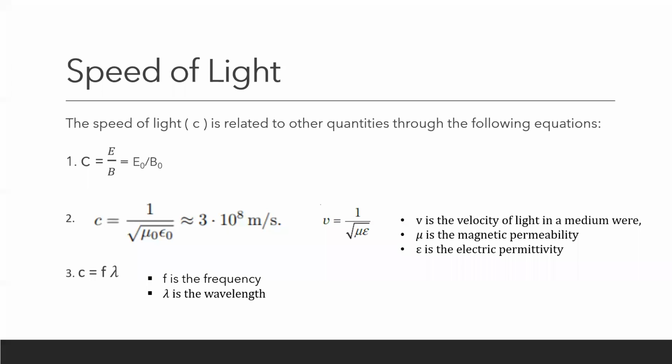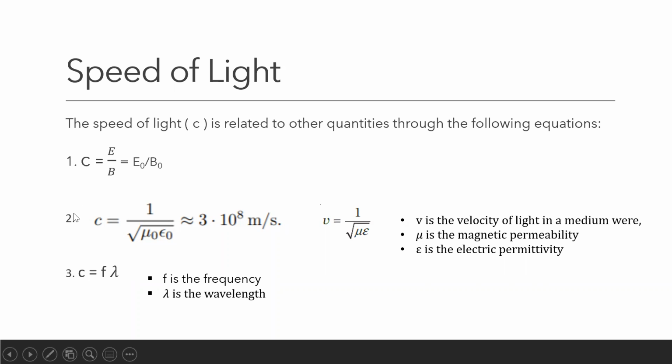And what was B? B is equal to B naught sine 2 pi by lambda into (Ct minus x). So sine 2 pi by lambda into (Ct minus x) gets cancelled. So this is same as E naught by B naught. So we can get the speed of light as equal to E by B or E naught by B naught.